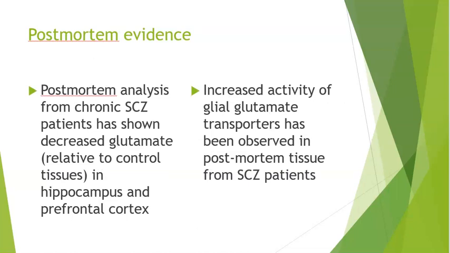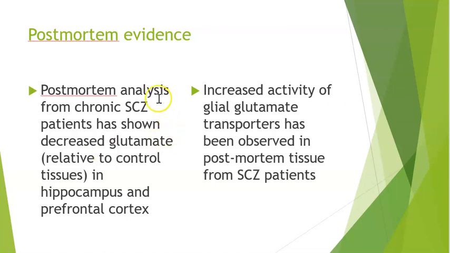Now, in humans, we do tend to do some post-mortem experiments, respectfully, but we do post-mortem analysis from chronic schizophrenia patients. And what we see is that when we look at the amount of glutamate in their brains, these patients tend to have a decrease in glutamate when compared to controls, especially in the hippocampus and prefrontal cortex. We also see that they tend to have an increase of activity in the glial glutamate transporters in these schizophrenia patients.